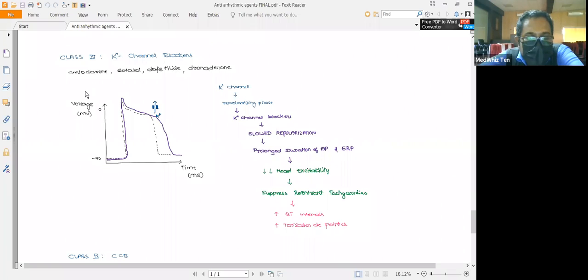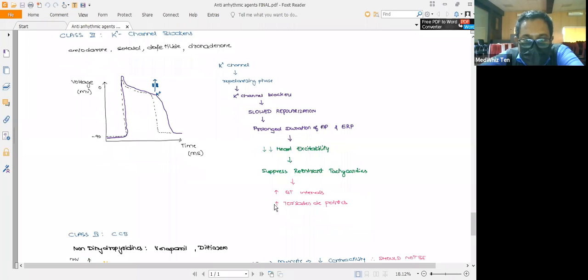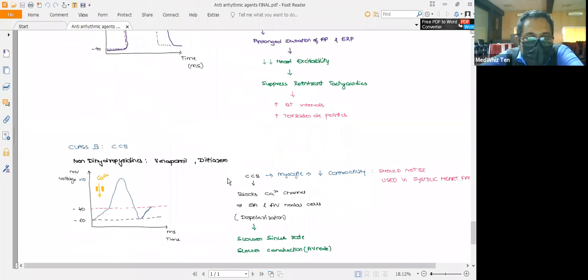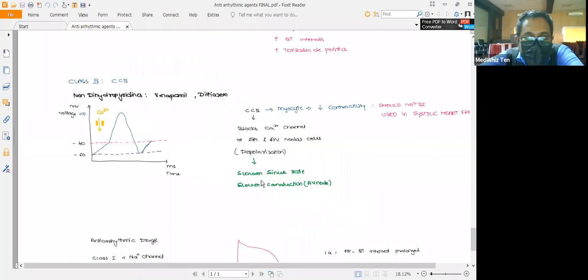You need to remember the very important side effects of amiodarone: pulmonary fibrosis, thyroid dysfunction, hepatotoxicity, etc. And also remember, it has a risk of producing arrhythmias, especially dofetilide. And the class 4 drugs are the calcium channel blockers. The examples are verapamil and diltiazem.